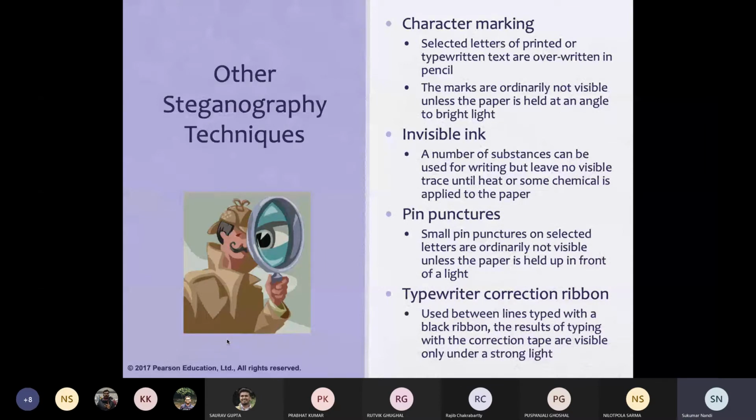What do I mean by this? For example, if you receive a blank paper and you put that paper in water, you will find some alphabets become visible. Or you put it near a filter, and you will get to know some things are written. Otherwise, with pen ink, you write on the paper, and if you keep it outside for some time, the ink will dry and nothing will be visible. So there is a lifetime of the message.